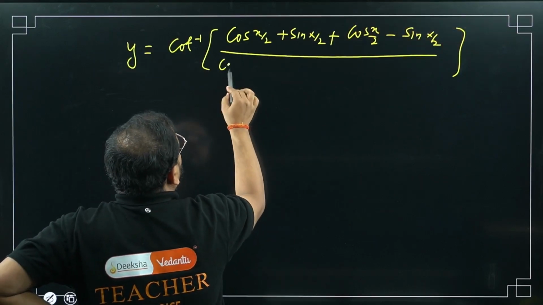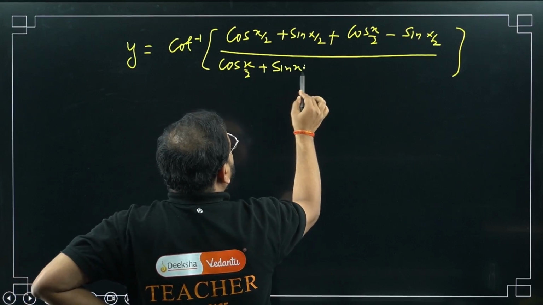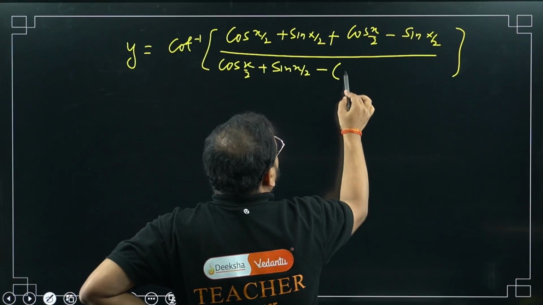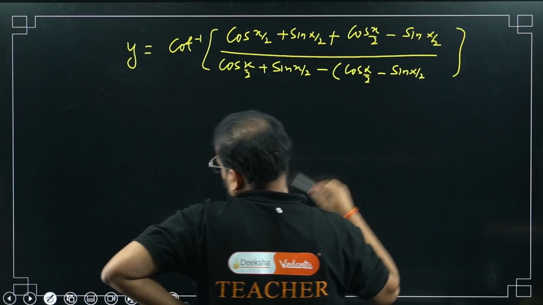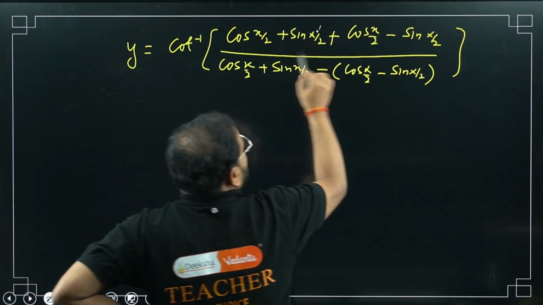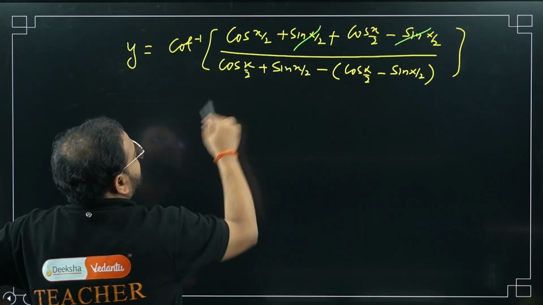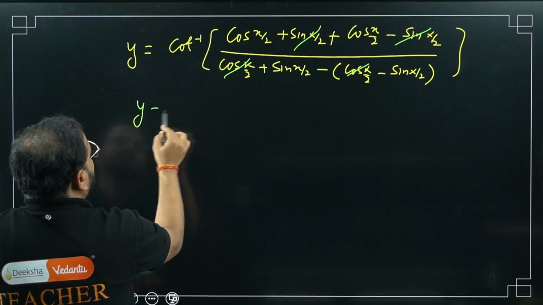Same thing we'll write here: cos of x by 2 plus sin of x by 2. Minus sign will come here: cos of x by 2 minus sin of x by 2. Please check. Sine goes out. Here what are we going to cancel? Cos and cos go out. Minus sign is there, no? So y equals what, bacha?